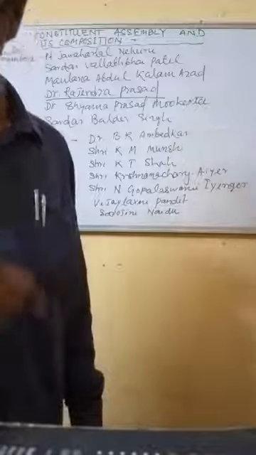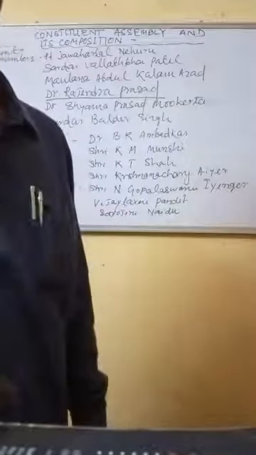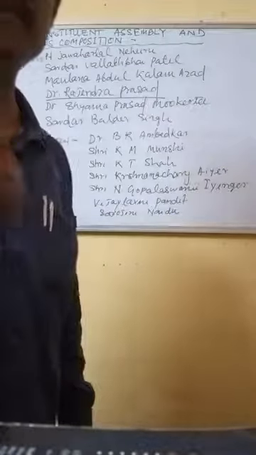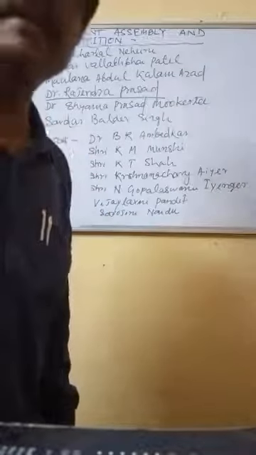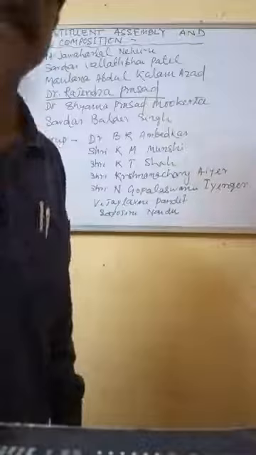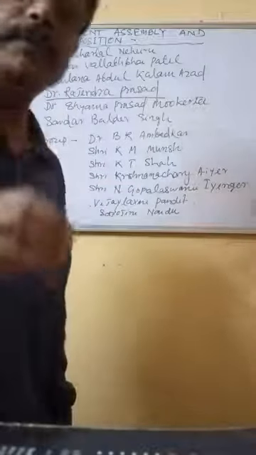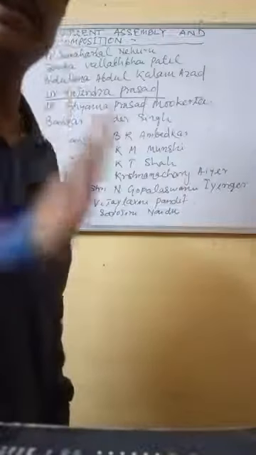Among them, the most important committee was the drafting committee. The drafting committee was responsible for writing the Constitution, making the draft: how the Constitution will be, what the rules, regulations and laws are, and what is to be included in it.